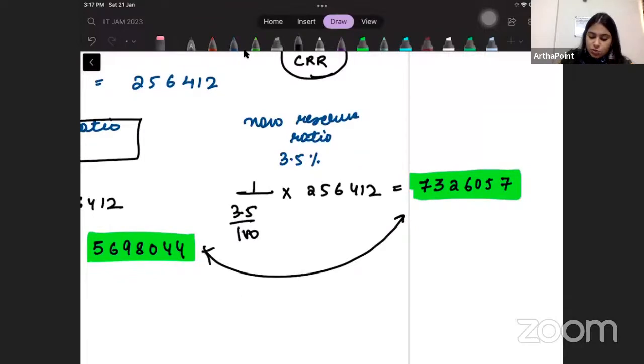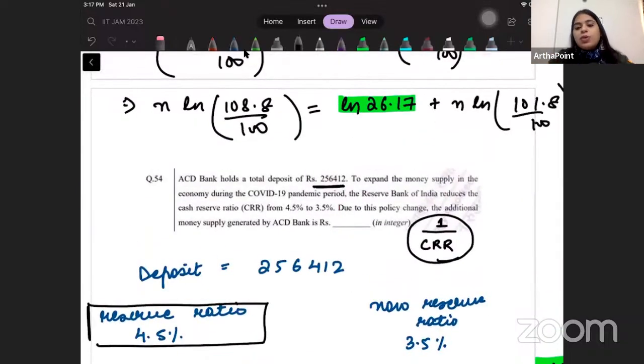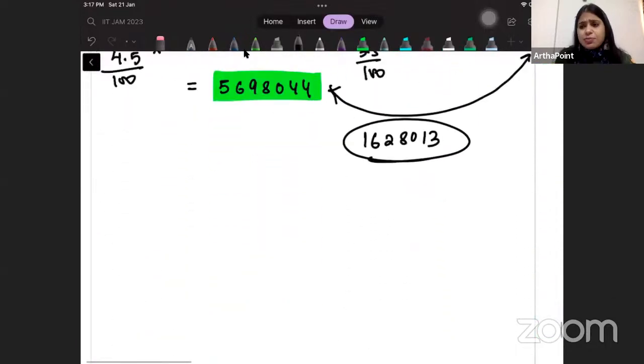The difference is 1628013, and this is your answer. This is the amount by which additional money would be generated. As a simple rule, whenever you decrease your reserve ratio, you will always increase the money supply in the economy.